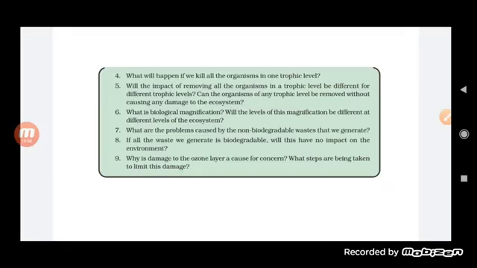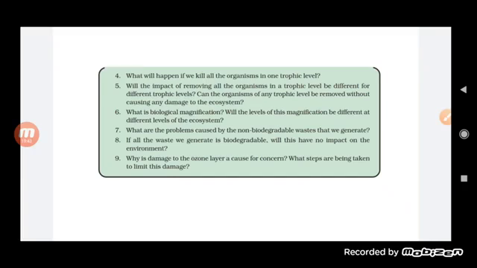What are the problems caused by the non-biodegradable waste that we generate? Yes, there are a lot. First of all, plastic cannot be disposed of for a million years, and sometimes it is consumed by cattle and animals, and it will choke them and cause the death of ruminants. Also, when we burn plastics, it produces a lot of harmful gases, which causes air pollution.